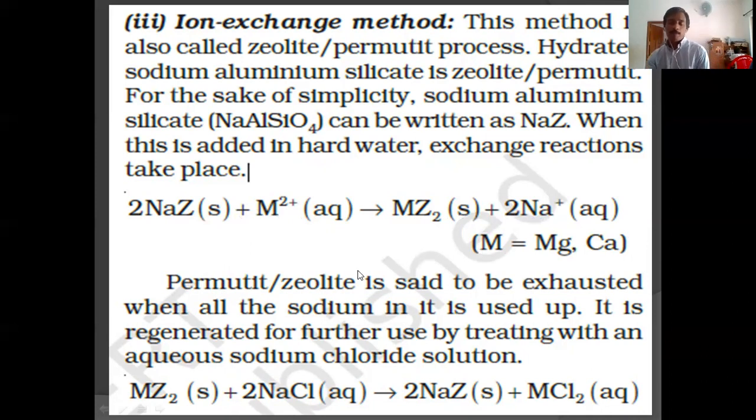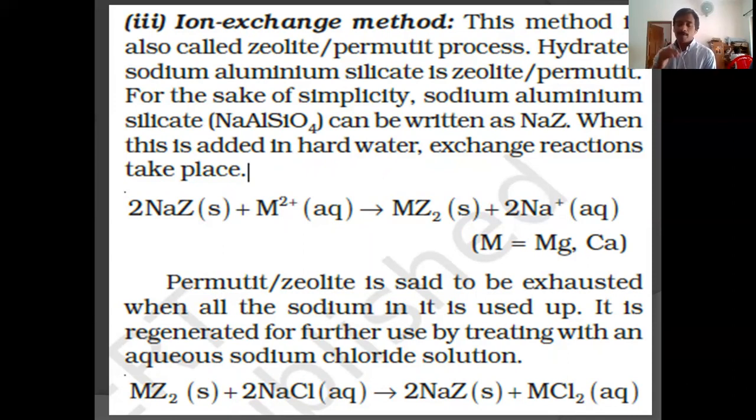But it has a problem. When we pass a certain quantity of water, what happens? All the sodium ions will be displaced by Mg2+ or Ca2+. Therefore, further removal of Ca2+ and Mg2+ is not possible. In such a situation, we consider it completely exhausted. If it is exhausted, we have to recharge the zeolite by passing sodium chloride through the zeolite.